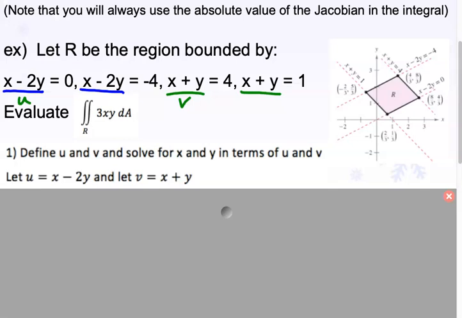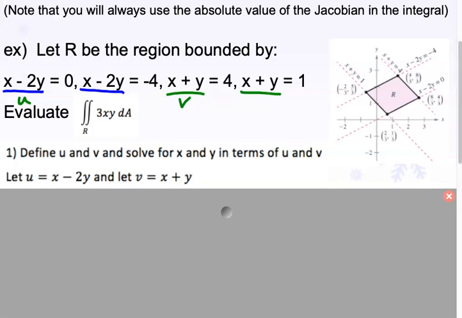Okay, here's the part that makes them fun. You have to solve for x so that x is only in terms of u and v, and solve for y so that y is only in terms of u and v. The only part of the Jacobians that is tricky is the algebra of solving for x in terms of u and v and solving for y in terms of u and v.